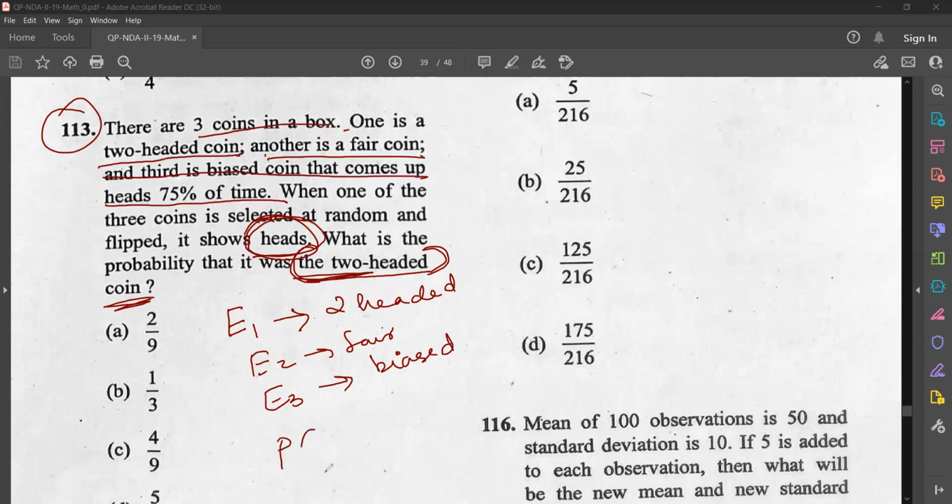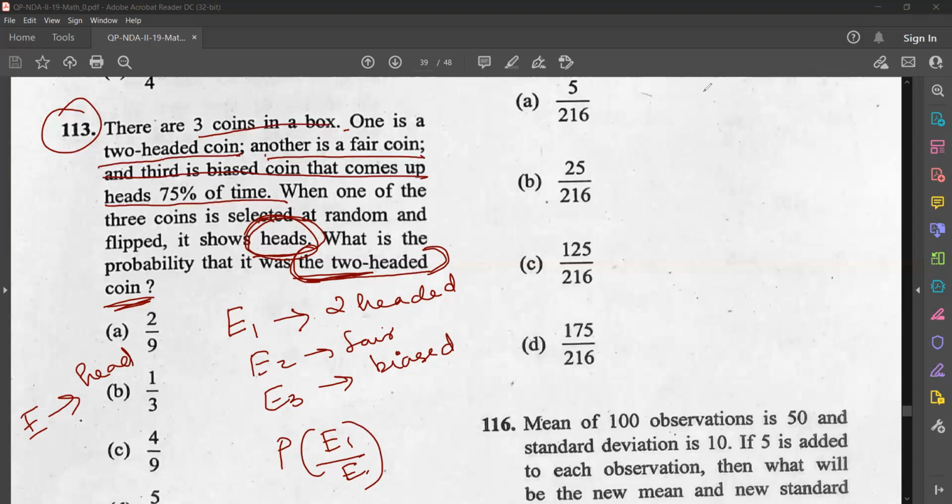So we have to find P of E1 given E. E is you have to get head, probability of getting head. So P of E1 given E means given that it is head, you need E1. That is, it should be a 2-headed coin.